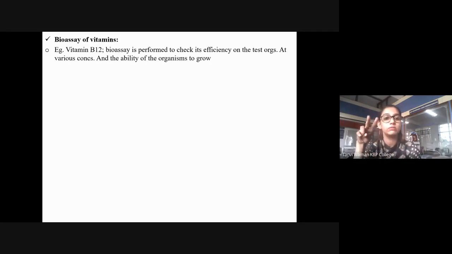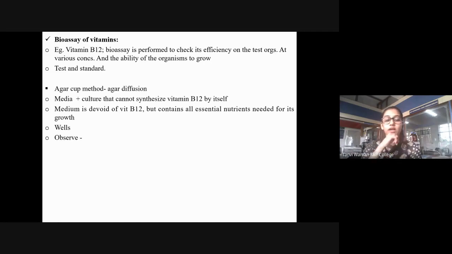We're going to see two important things. We're going to check how efficient vitamin B12 is, and how will we know if it is efficient? By seeing how the organisms are growing, whether they're growing or not growing. Again, you're going to have a test and a standard. So again, you're going to use the agar cup method, and here it is agar diffusion. Even there, it is agar diffusion.